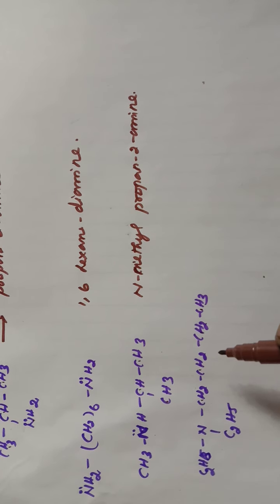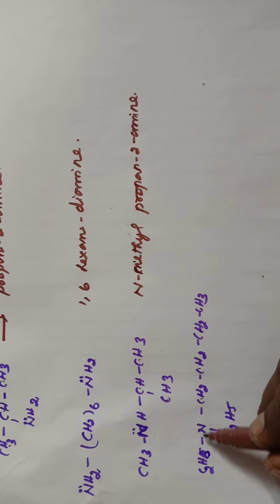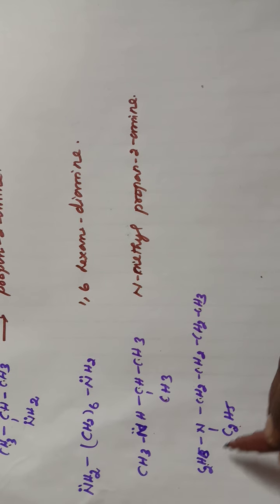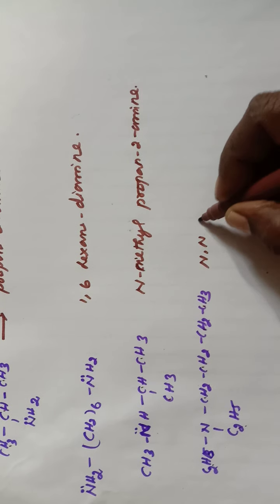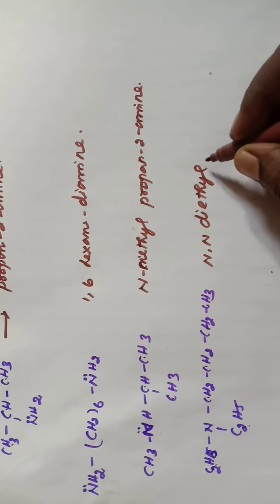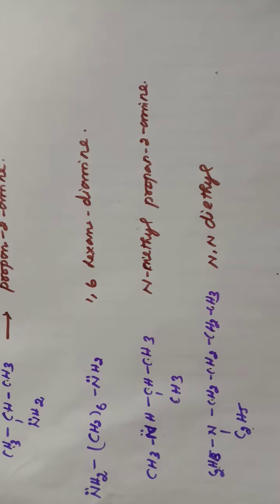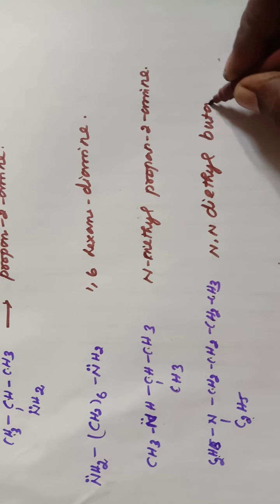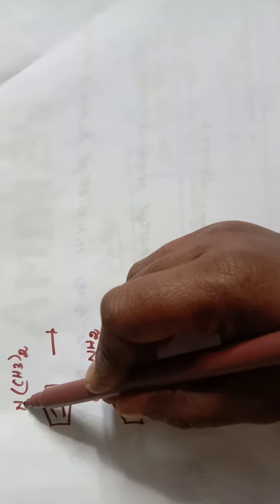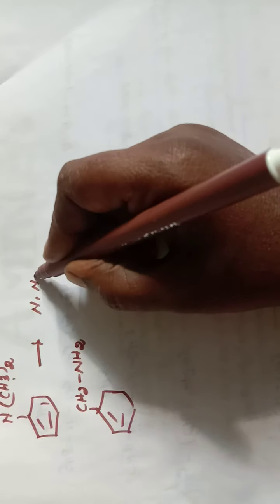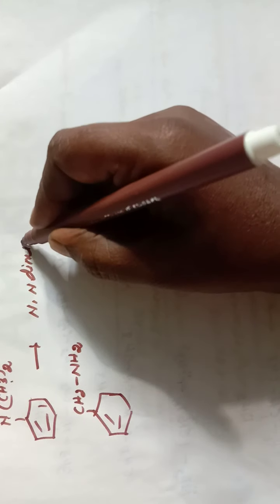Next compound, 1, 2, 3, 4 carbon atoms are present. So root word is butane, and here two substituents are there. Both the substituents are ethyl groups. So the name of the compound is N,N-diethylbutane-1-amine. Next compound, here to the nitrogen atom 2 methyl groups are attached. So name of this compound is N,N-dimethylbenzamide.